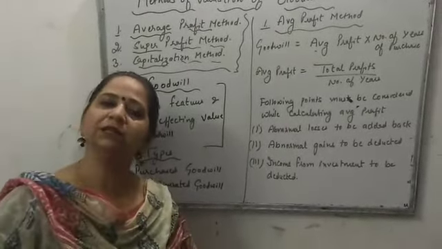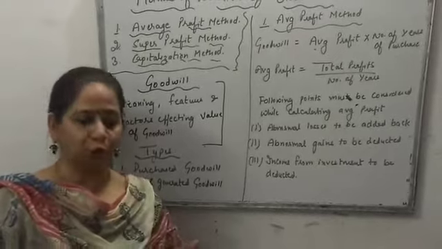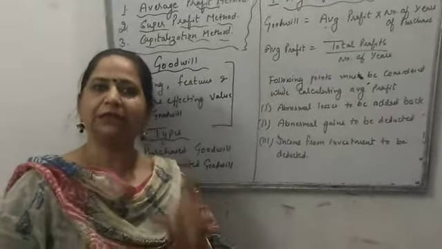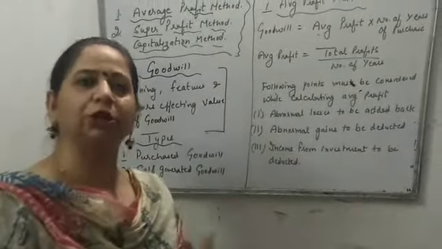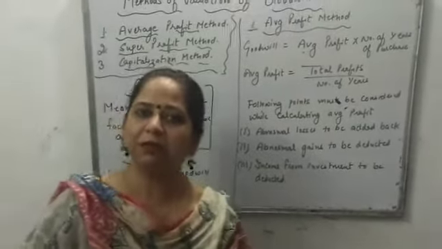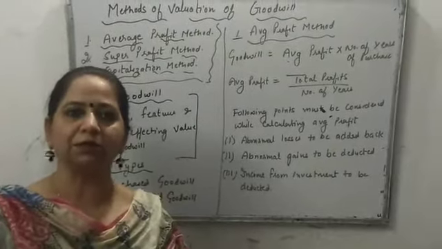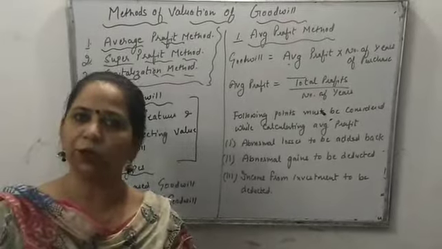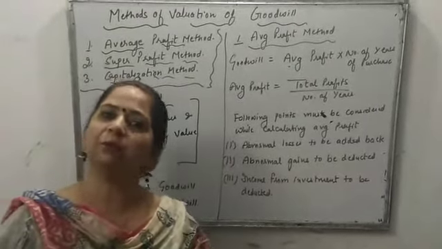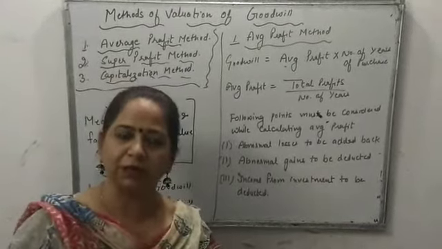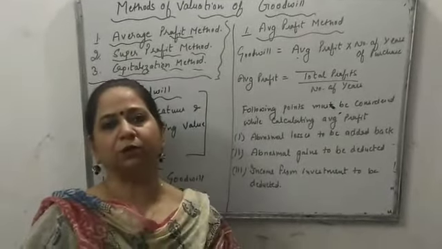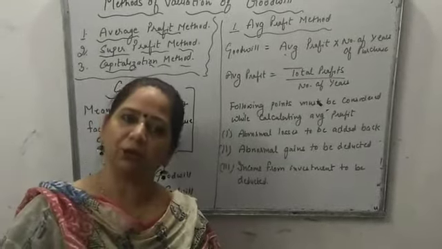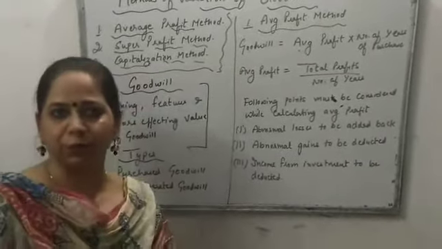Now, before starting these methods, firstly, what do you mean by goodwill? What are its features and what are the factors affecting? These three questions are theoretical questions that you must read from your book. Goodwill means it is a very valuable asset, but this is intangible. But it can't be called fictitious because its value never becomes zero. Goodwill means reputation of the business, your creditworthiness, and it's valuable as whenever the business is sold and purchased, the value of goodwill is calculated. So that is why we can't take its value as zero.